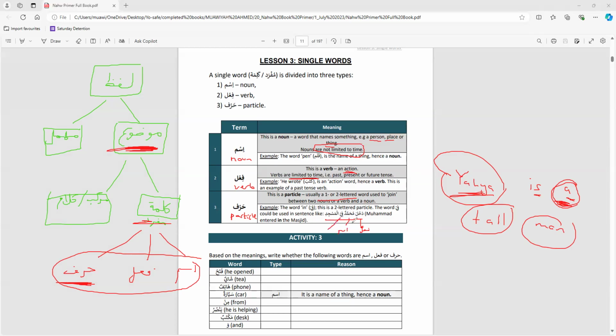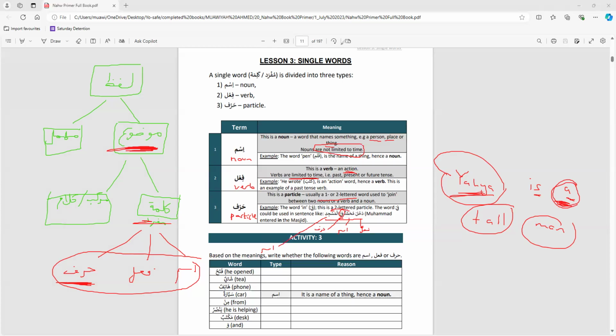Fi, in the, Muhammad entered in the masjid. Fi is a harf, a connecting word. It's just connecting Muhammad to the masjid. And masjid is an ism. Masjid, place of worship, is an ism. So the role of that fi was simply to connect this Muhammad to the masjid. That Muhammad is within the masjid. So it was linking Muhammad to the masjid. That's the point and the purpose of that fi. So is that clear, Yahya?